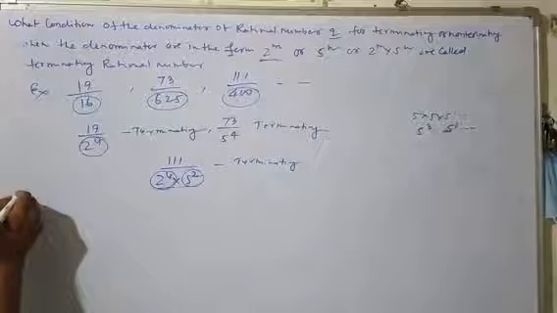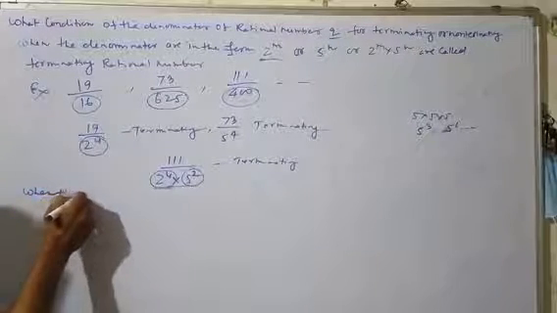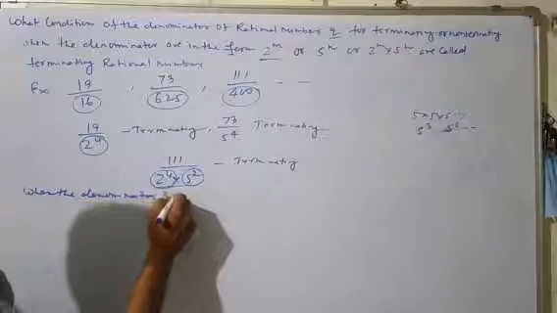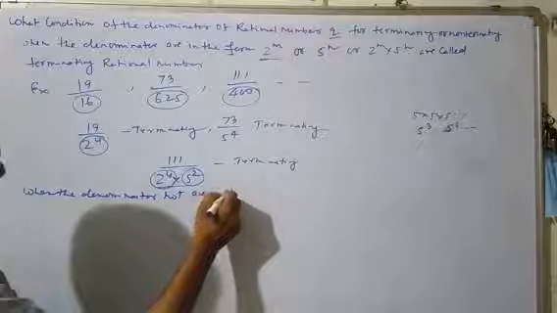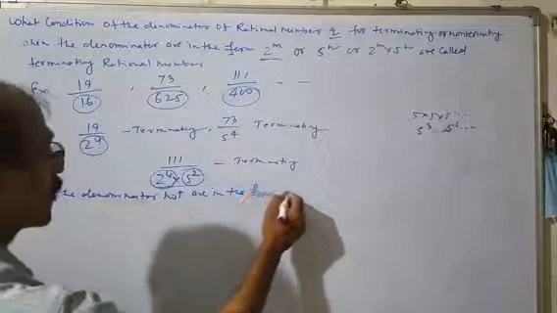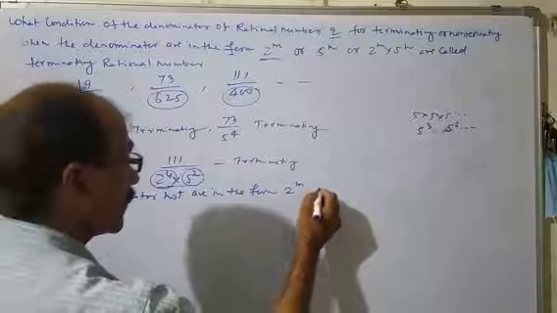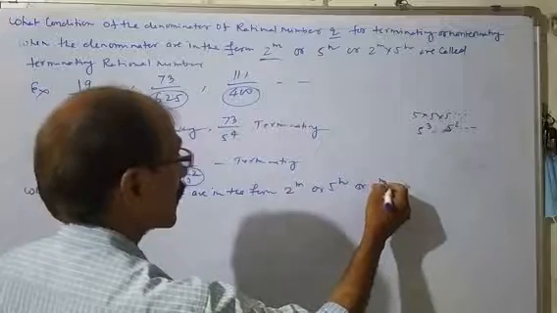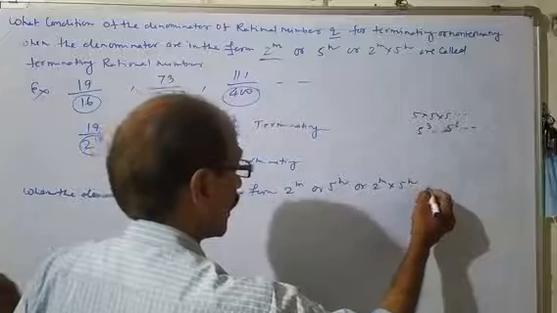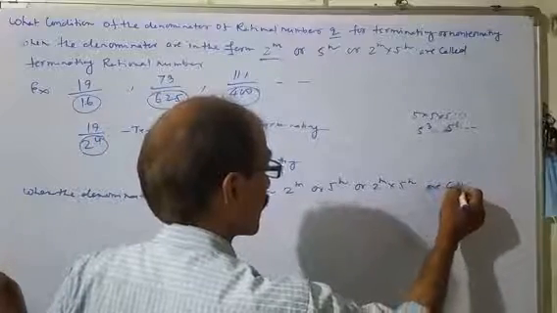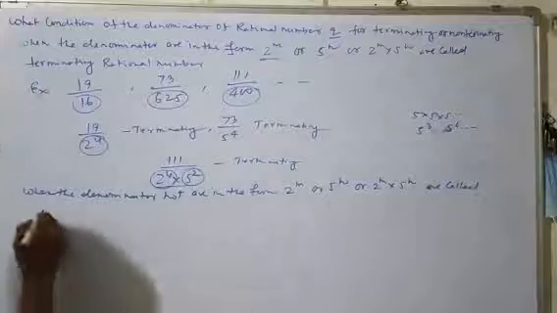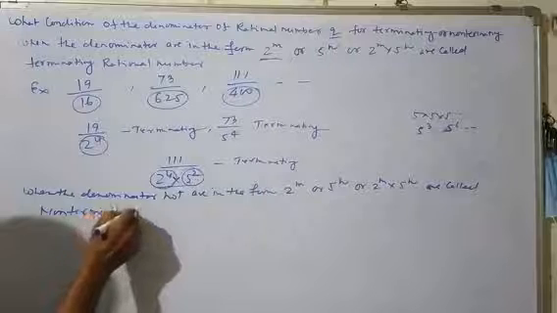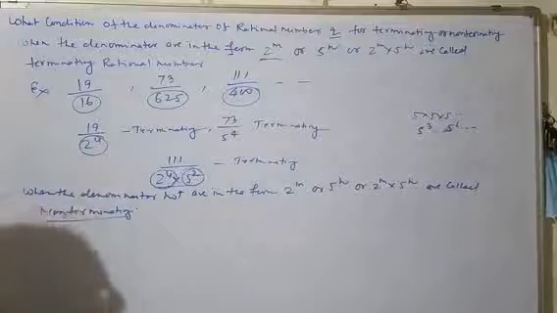Next topic: when the denominator is not in the form 2 to the power m, or 5 to the power n, or 2 to the power m into 5 to the power n, the number is called non-terminating. Example: